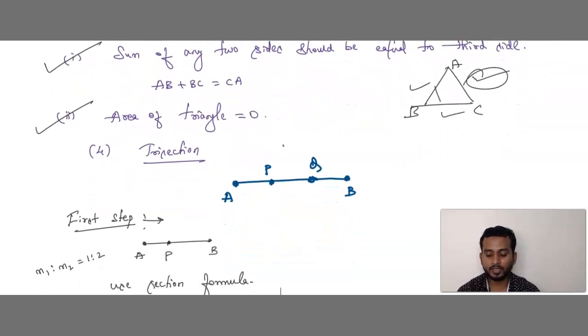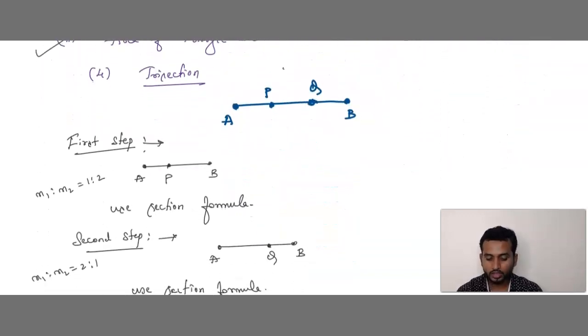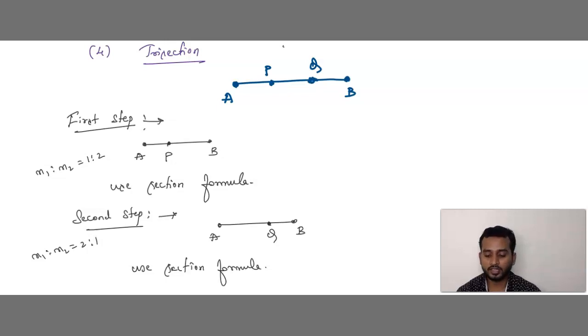And the next topic is trisection. In case you find any problem based on trisection, remember A and B are the two extremes, the two ends. P and Q are the points, and the distance from A to P is the same as from P to Q, and the same from Q to B. Means these are all equidistant, that is AP equals PQ equals QB.